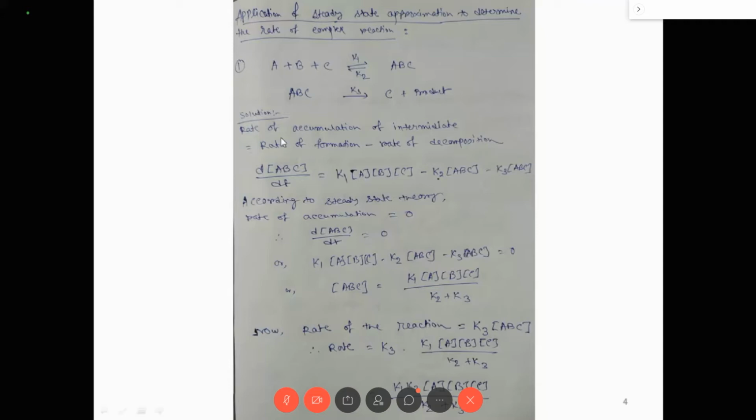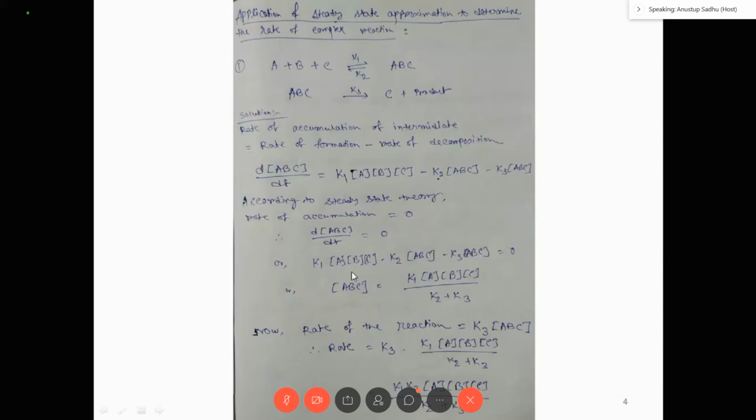See, rate of the accumulation means how much intermediate is left, or the net formation of the intermediate. So net formation of the intermediate is formation minus decomposition, right? So if the formation and decomposition rates are equal, so obviously net formation or accumulation is zero. Okay, so that's why this is zero. Okay, sir.